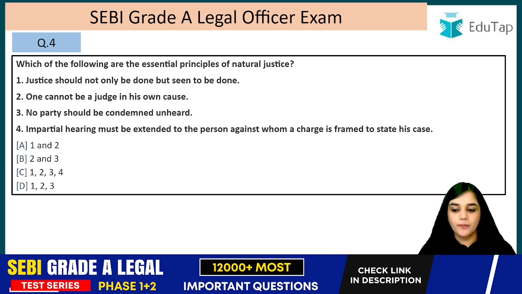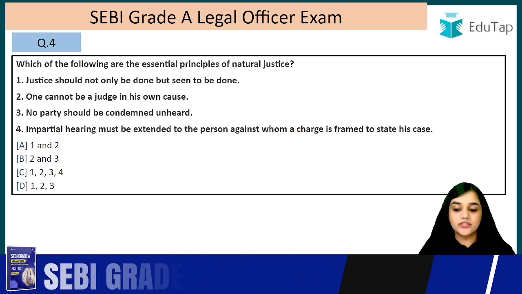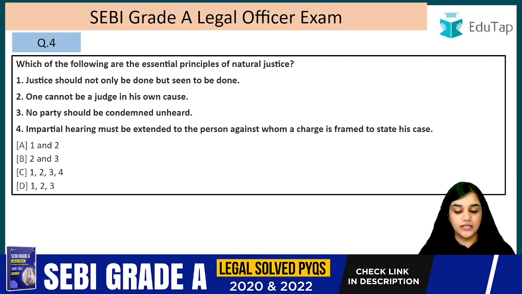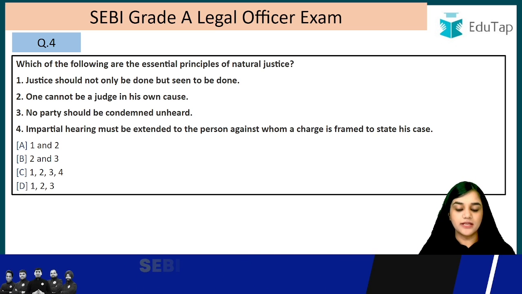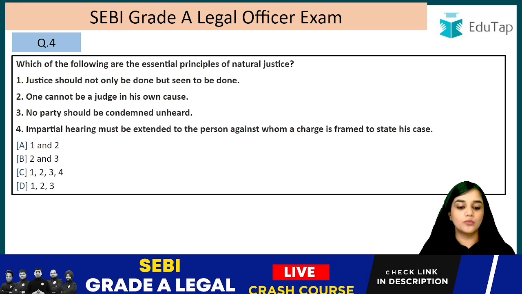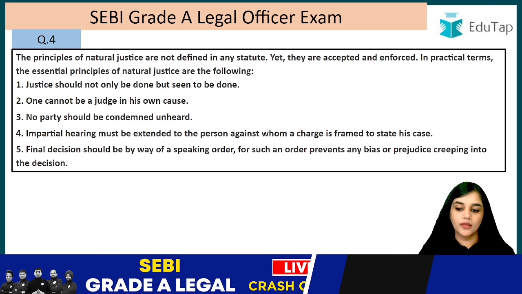Question number 4. Which of the following are essential principles of natural justice? Justice should not only be done but seem to be done. One cannot be a judge in his own case. No party should be condemned unheard. Impartial hearing must be extended to the person against whom a charge is framed to state his case. So the answer is option C, that is all of these, they are correct.